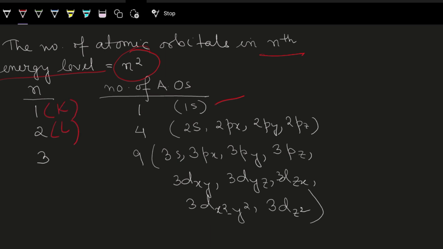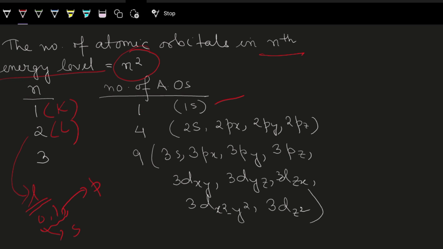For L shell, n is equal to 2 and it can have 2 square, so 4. How do we know? See, for n is equal to 2, L can have values 0 and 1 only, because it is 0 to n minus 1. So 0 stands for s and 1 stands for p.